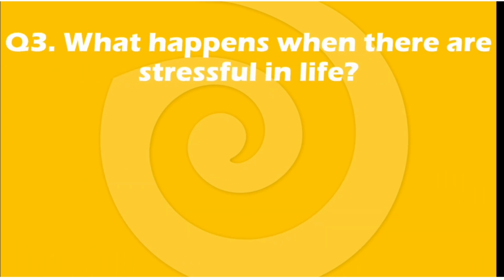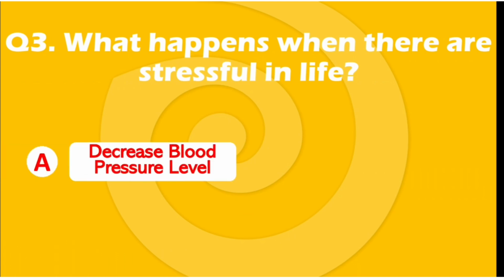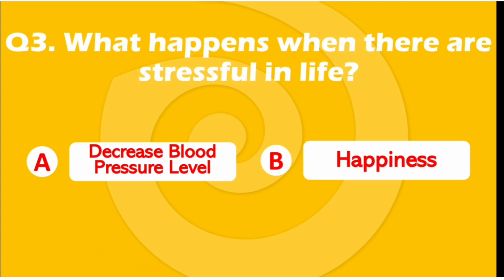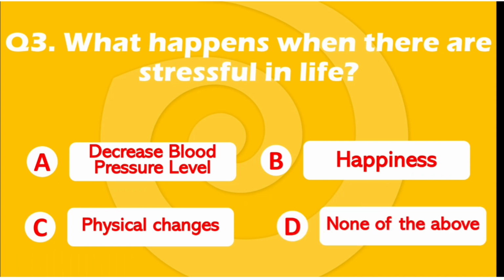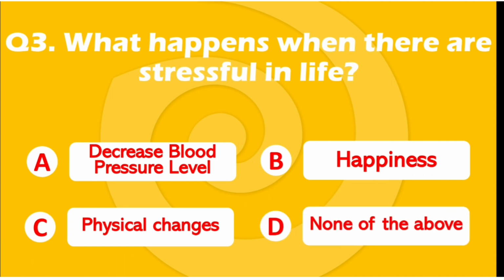Question number 3. What happens when there is stress in life? Option A decrease blood pressure level, option B happiness, option C physical changes, or option D none of the above. The right answer is option C physical changes. Question number 4.